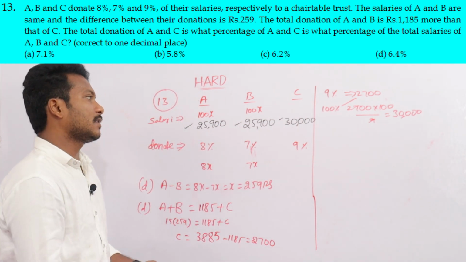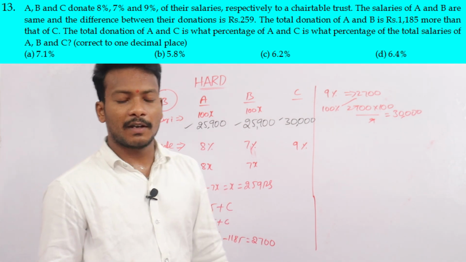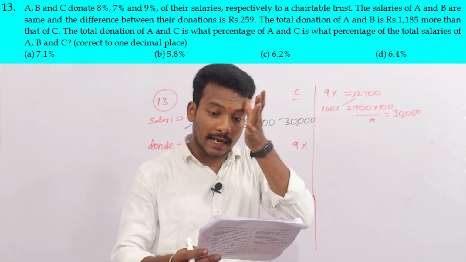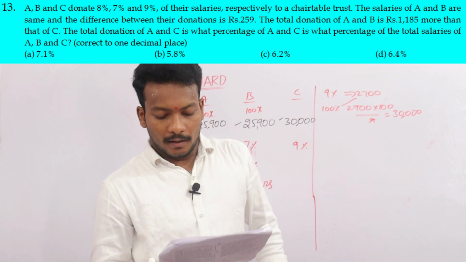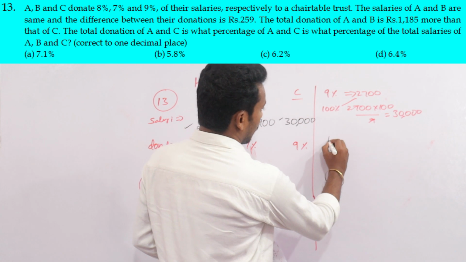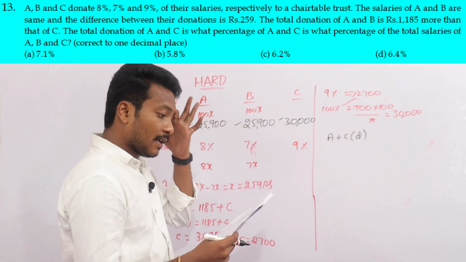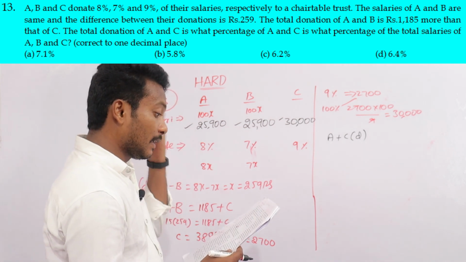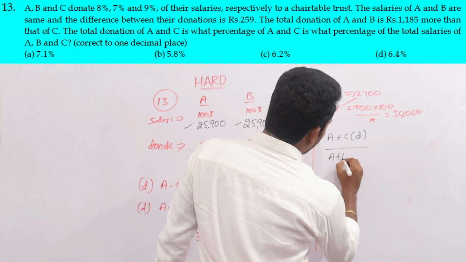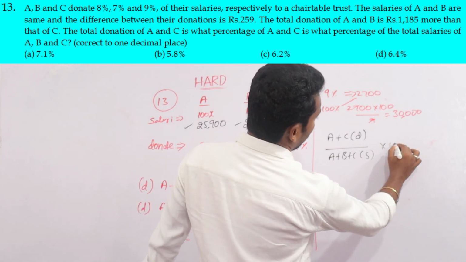Okay. After that, what is the question he is asking? First of all, we have to find all the values related to the question. Now, what is the exact question? The total donation of A and C is what percent of the salaries of A and B and C? Now these are the salaries. Now he is asking for a percentage.